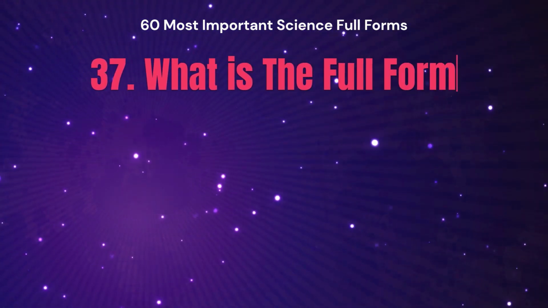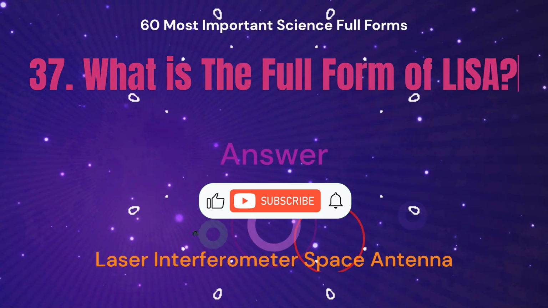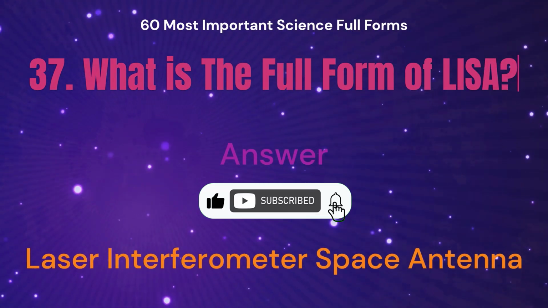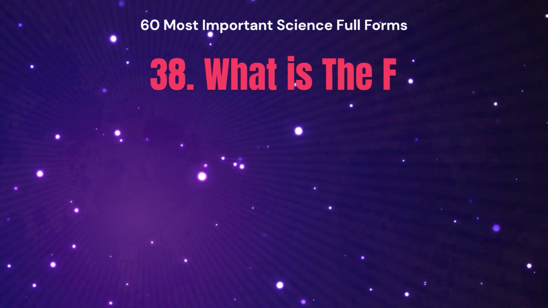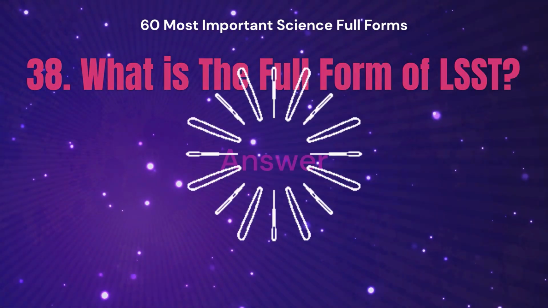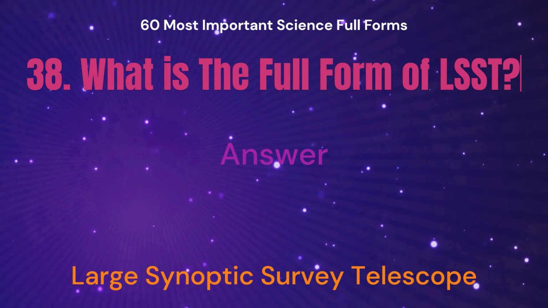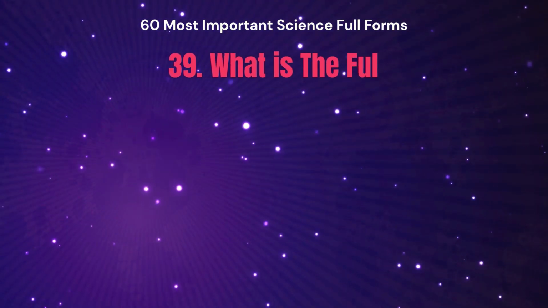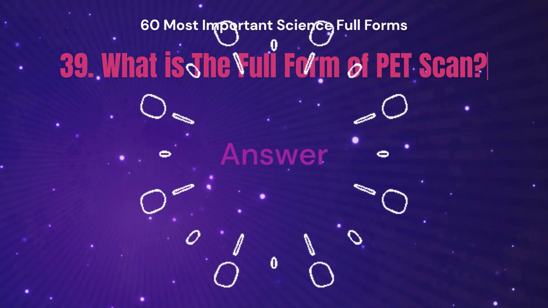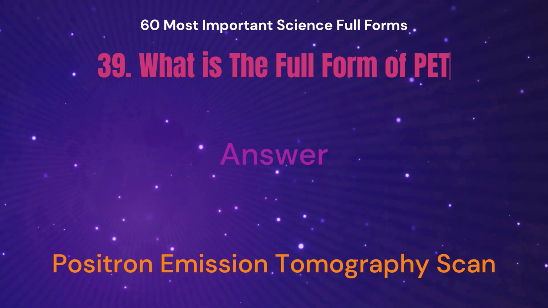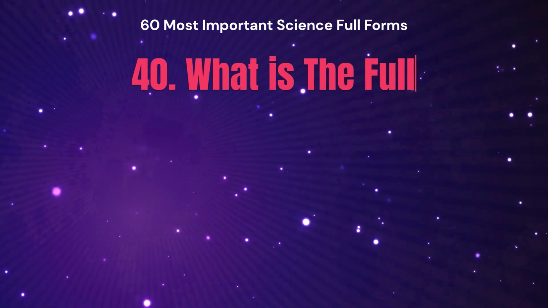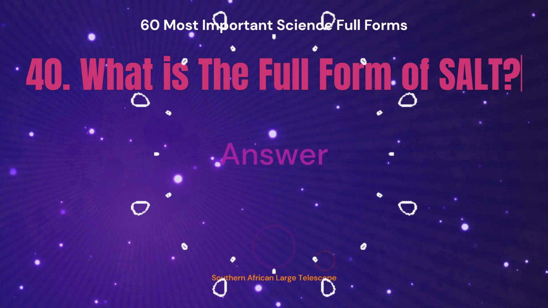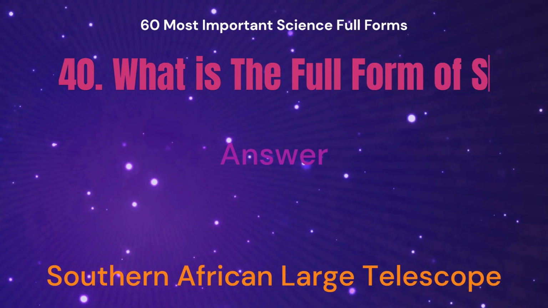What is the full form of LISA? The answer is Laser Interferometer Space Antenna. What is the full form of LSST? The answer is Large Synoptic Survey Telescope. What is the full form of PET scan? The answer is Positron Emission Tomography Scan. What is the full form of SALT? The answer is Southern African Large Telescope.